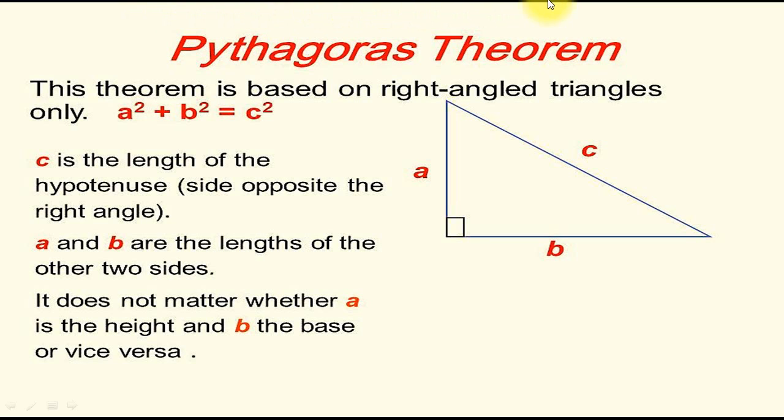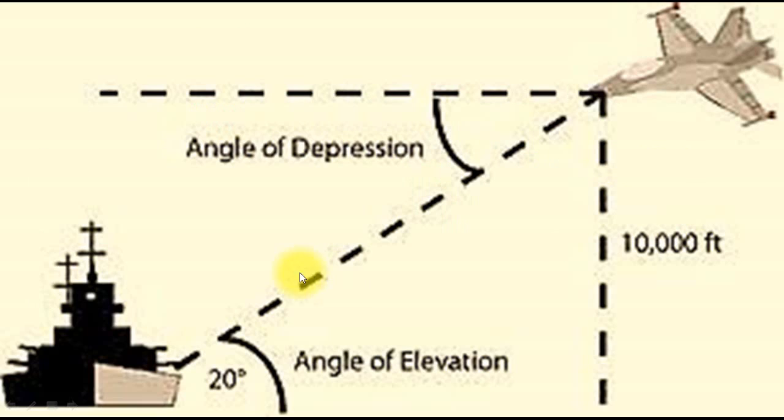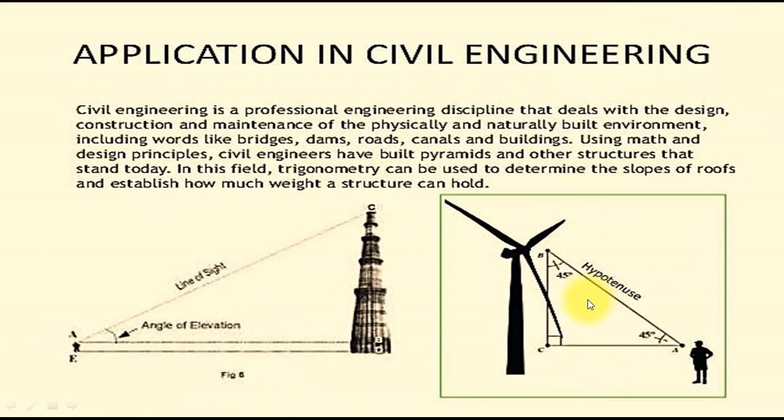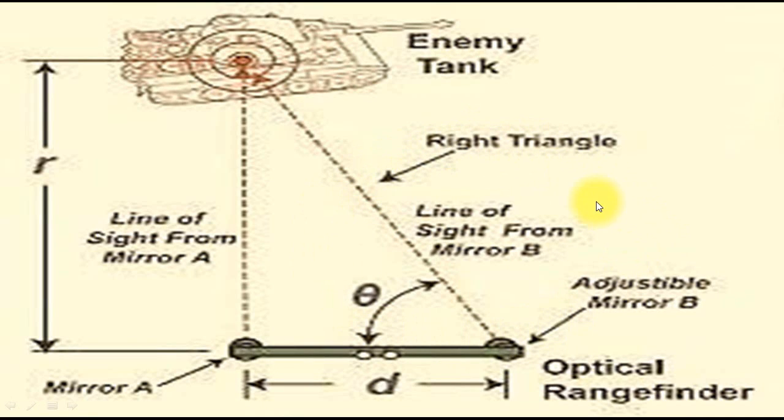In trigonometry, Pythagoras theorem has major application. So to recall, in a right angle triangle, the sum of squares of perpendicular and base is equal to the square of hypotenuse. Here a is perpendicular and b is base. So square of perpendicular plus square of base is equal to square of hypotenuse. See, these are examples of scientific application of trigonometry. These are examples of application of trigonometry in civil engineering, and this is an example of trigonometry in the defense arena.